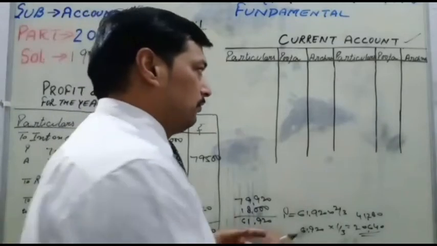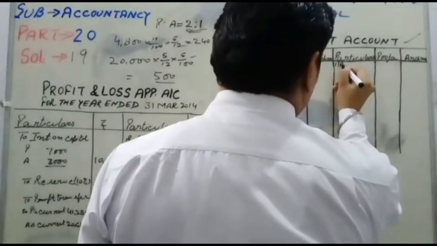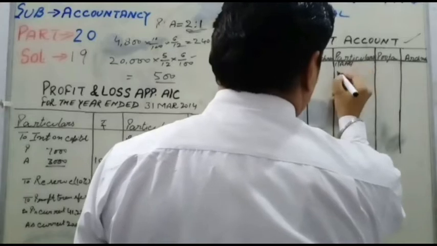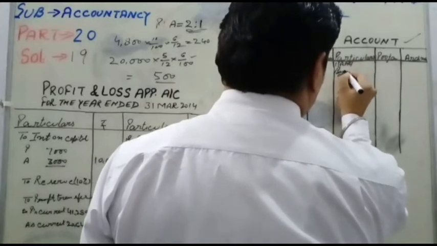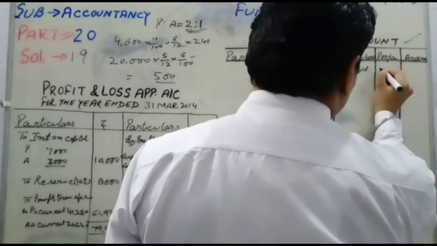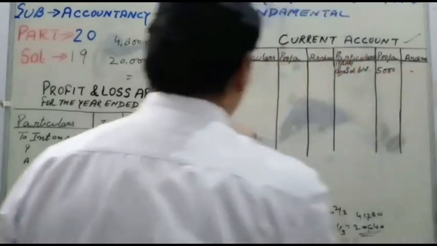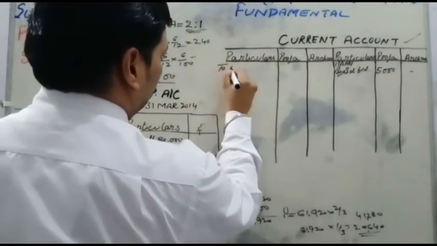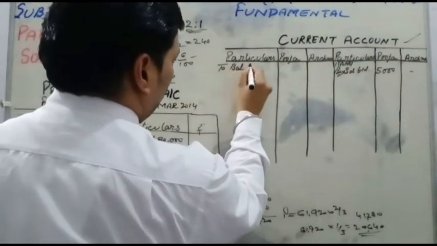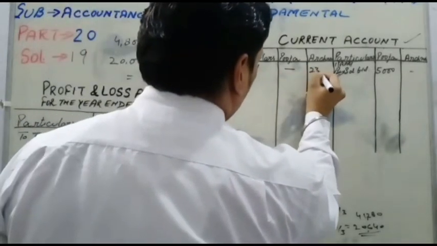So for Pooja, here we write the date 1st April, by balance b/d 5,000, and to balance b/d 23,000 for Archana.